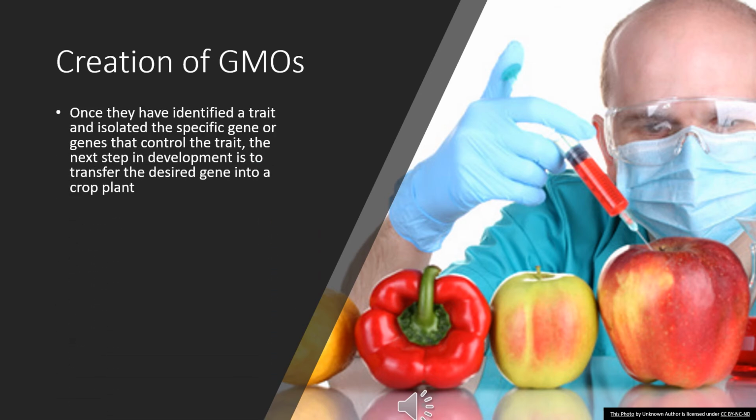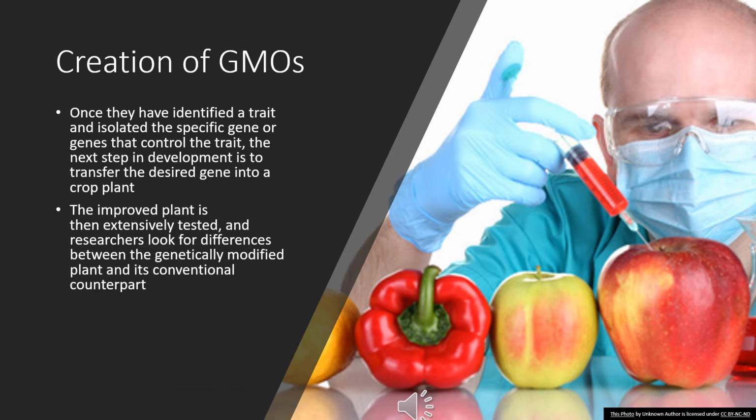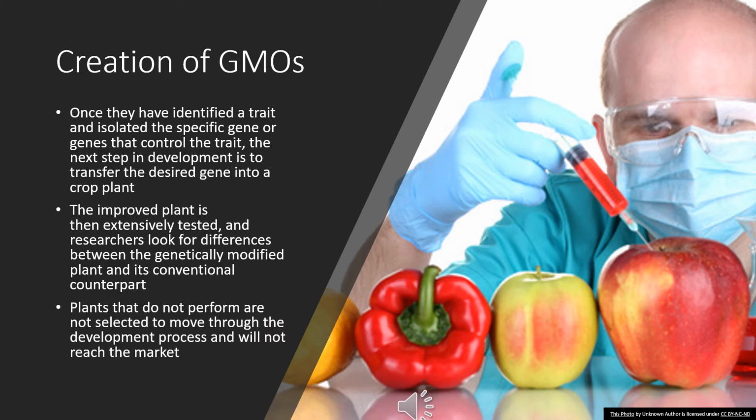Once that trait is isolated, the next step in the process is to move that gene into the crop that we want it to have. From there, the plant is extensively tested, and researchers look for differences between the genetically modified plant and its conventional counterpart. Plants that do not perform are not selected to move through the development process and will not reach the market.